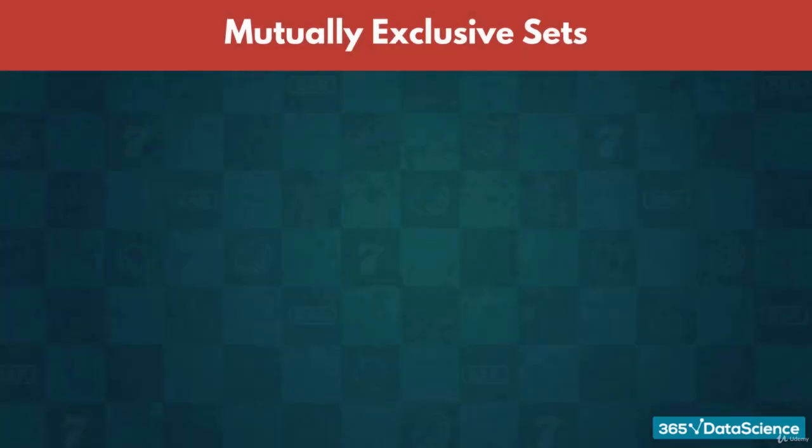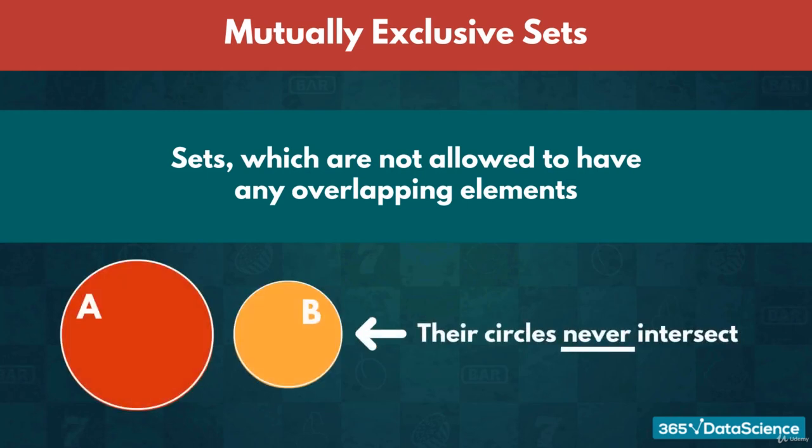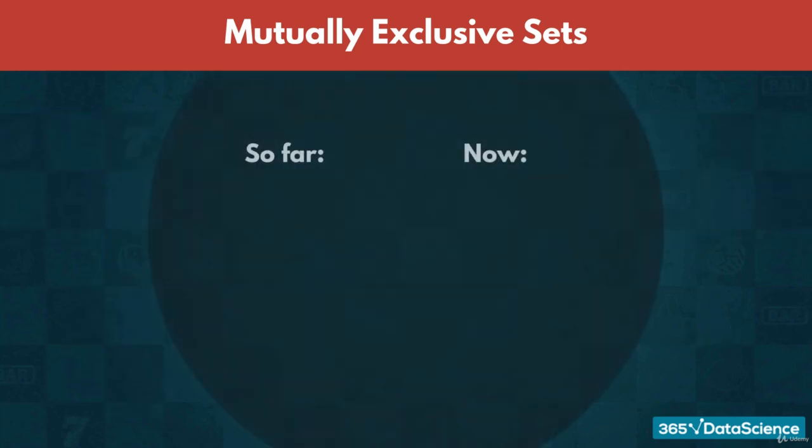Welcome back. Toward the end of the last section, we mentioned mutually exclusive sets without explaining what they are in detail. Well, mutually exclusive sets are sets which are not allowed to have any overlapping elements. Graphically, their circles never intersect. During the last couple of lectures, we introduced some important characteristics of such events.